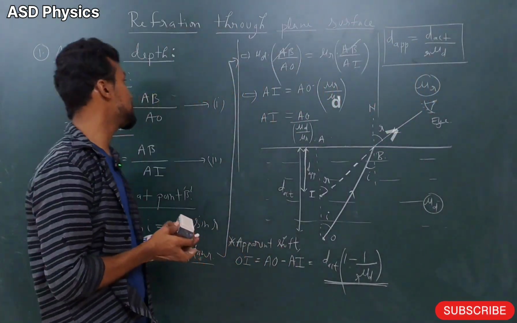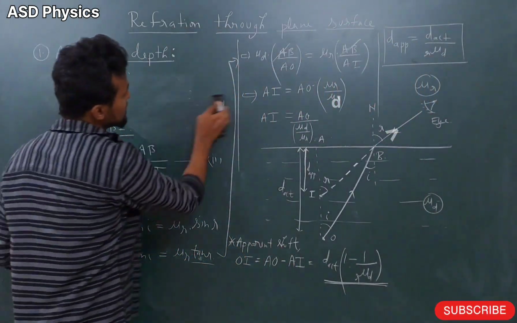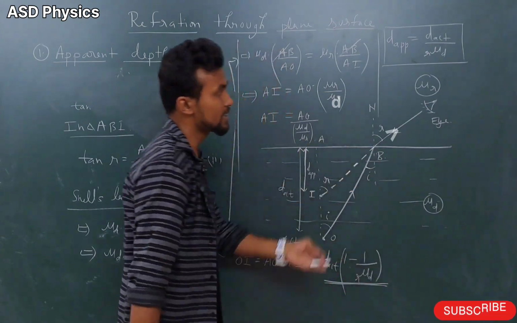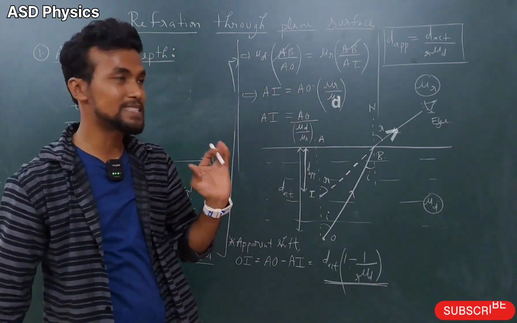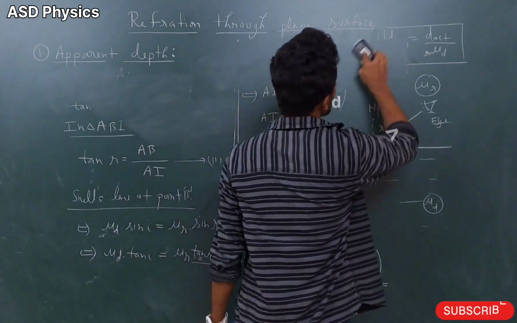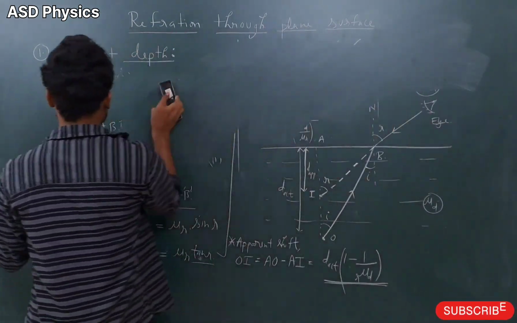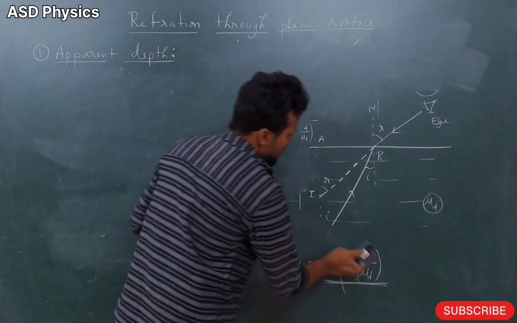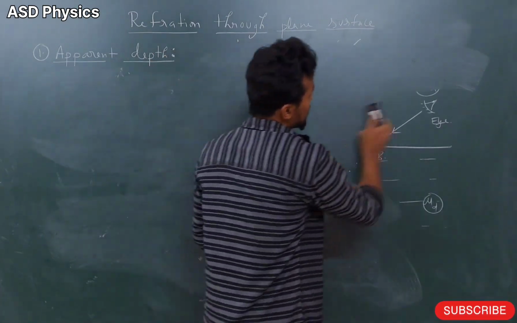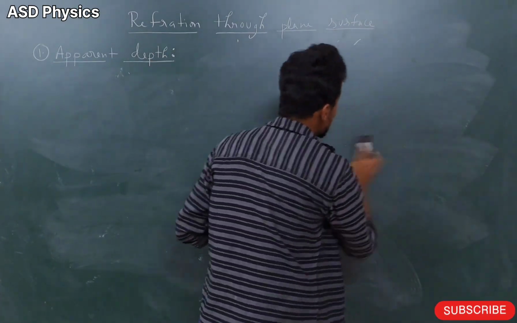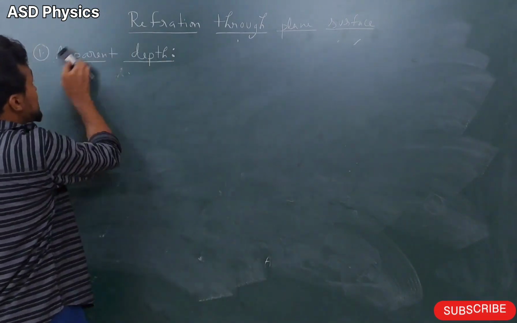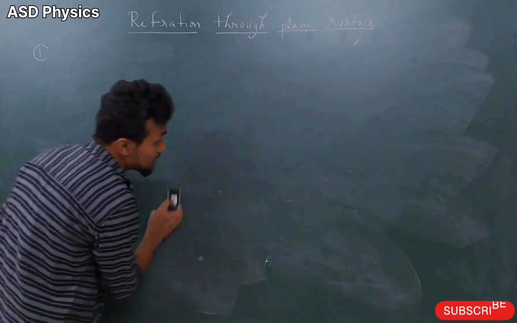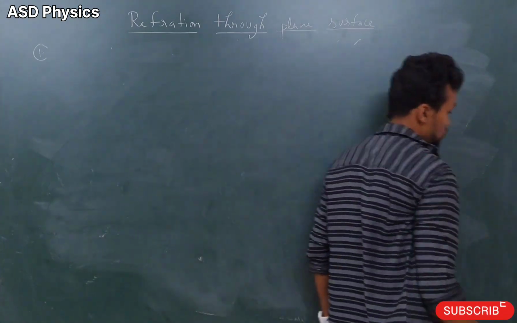In the second concept, let me rub this. Here the observer will be in a denser medium and the object will be in a rarer medium. The same basics will be used here. Both are very related things, so we are seeing them at the same time. You may think of a bird flying in the sky and a swimmer inside the water observing the bird. This is a very real life situation that we are going to see.